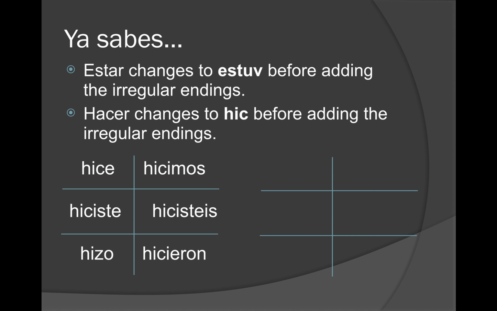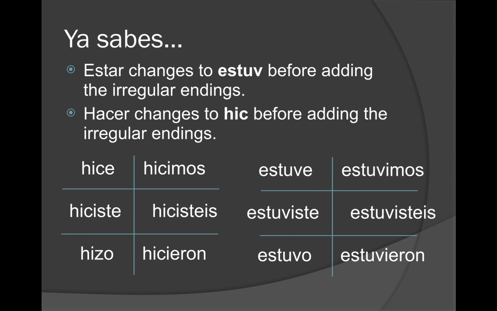So for example, when we covered hacer, it was hice, hiciste, and then hizo, of course having the z on it, hicimos, hicisteis, and hicieron. Same thing with estuve, estuviste, estuvo, estuvimos, estuvisteis, and estuvieron. Those are two verbs a part of a bigger group of irregular verbs that are going to have these endings. Again, noting that hacer in the él/ella/usted form is going to change to a z.